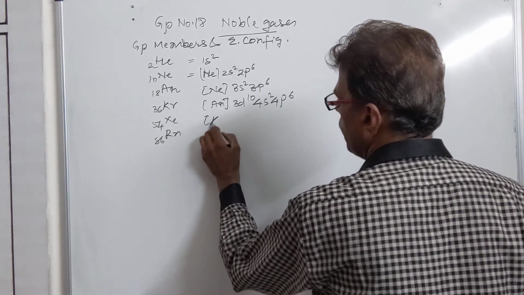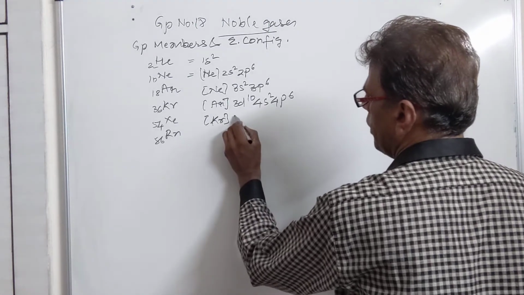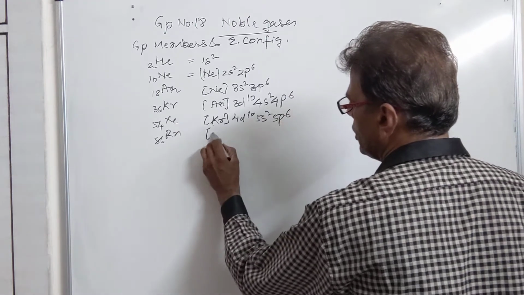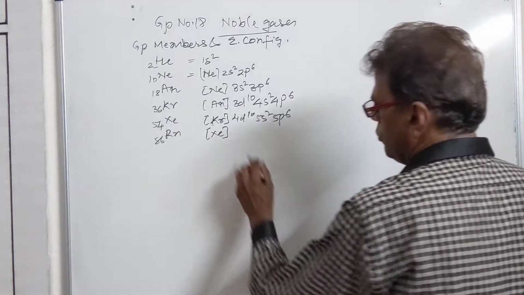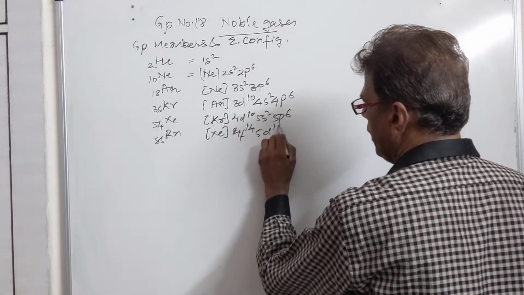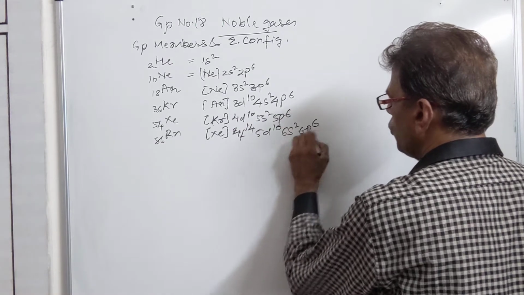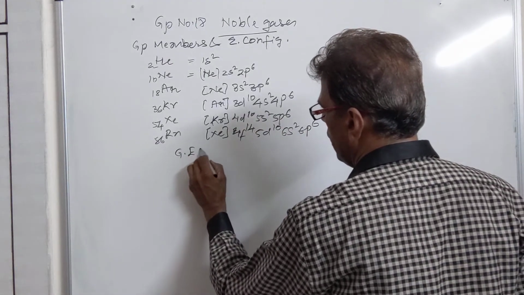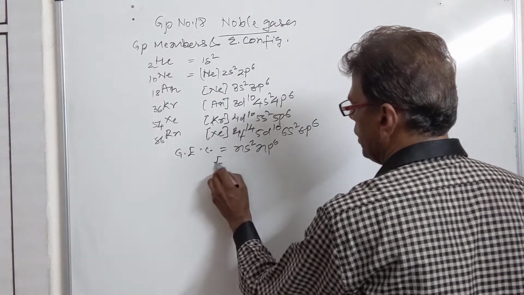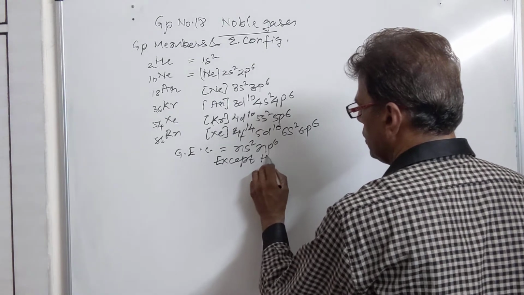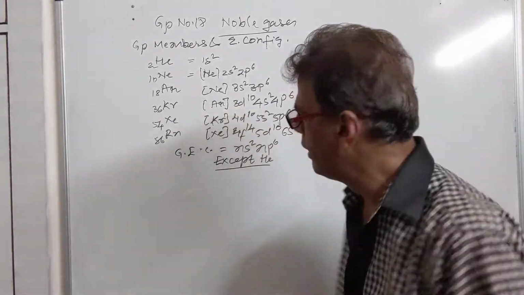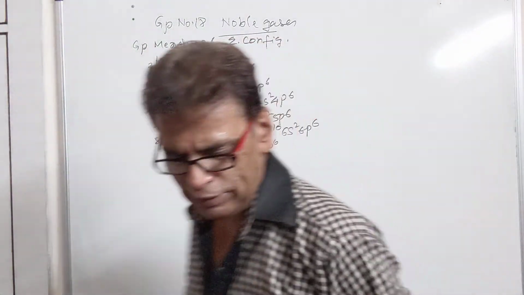Similarly, for krypton, atomic number 36, we have 4d10, 5s2, 5p6, and lastly xenon of atomic number 54, then we have 4f14, 5d10, 6s2, 6p6. So all these gases have the general electronic configuration of ns2 np6 except helium, because that is the element of the first period. It contains only one shell, so there will be only 2 electrons in the case of helium.